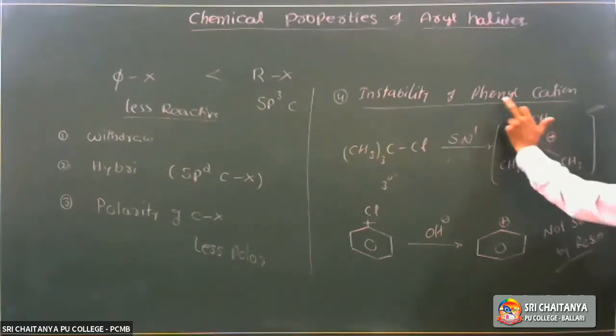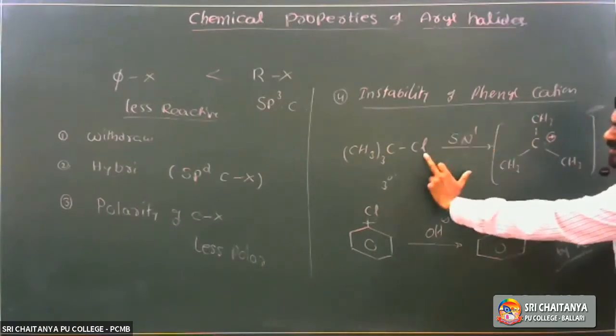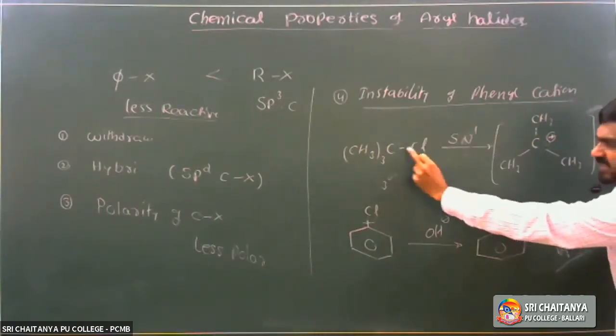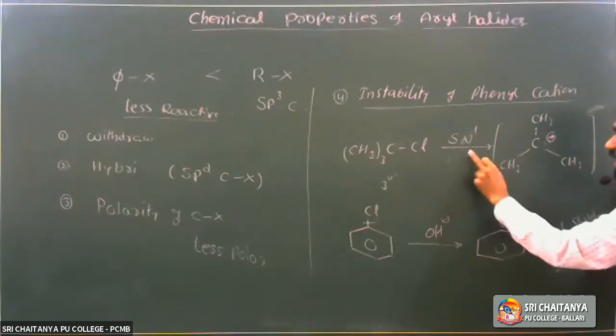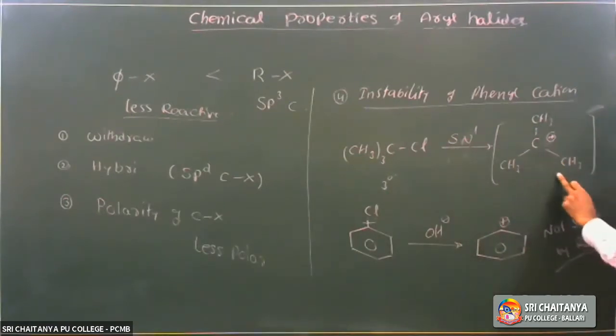So what is the fourth reason? Instability of phenyl cation. In the case of alkyl halides, it undergoes ionization and a carbocation is formed.